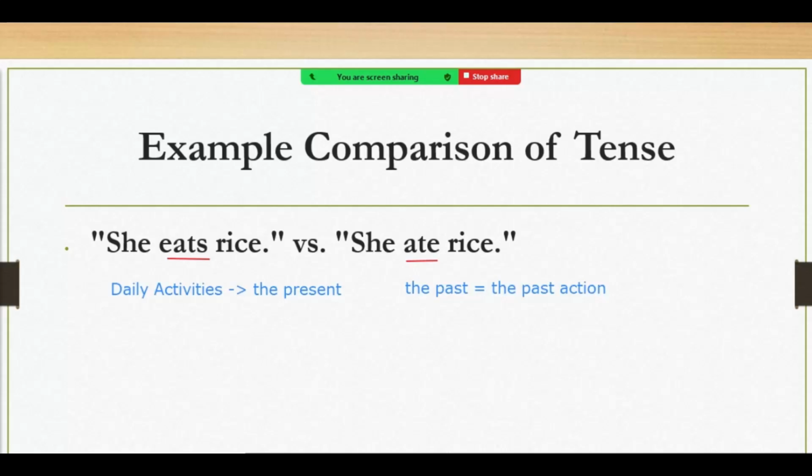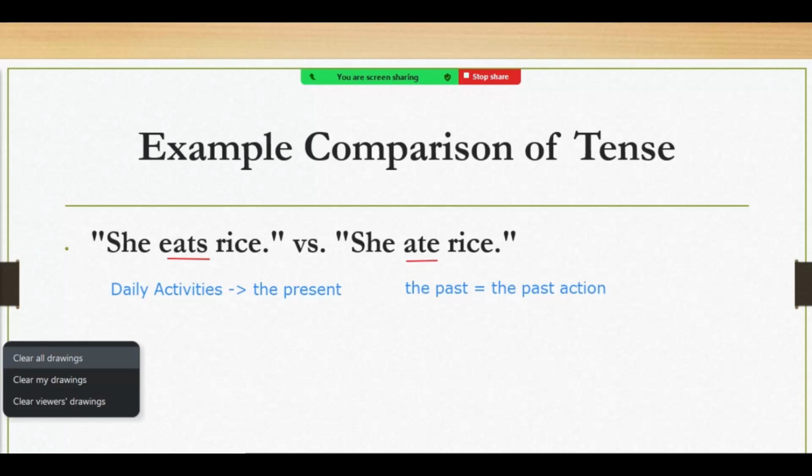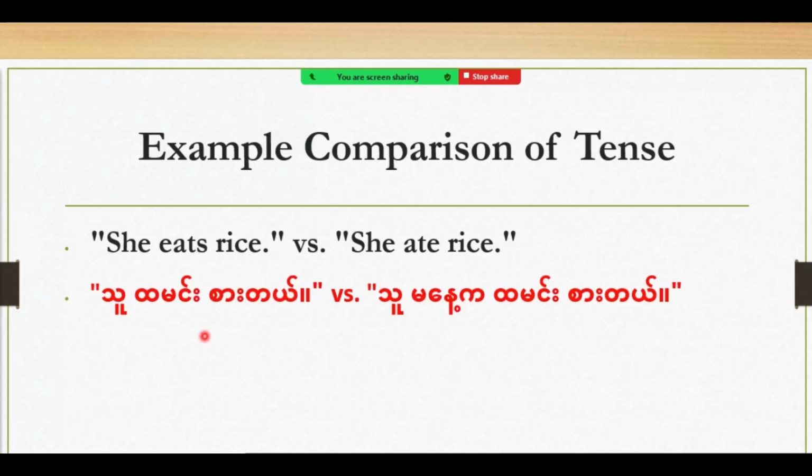Now let's look at the Burmese language. In our language, generally speaking, or normally, we don't change the verb, but we use the past time expression. If I speak a little faster, please remind me, okay? I will slow it down. Let's go to the next slide. Here we go. So this is talking about the present or the thing that a person normally does in Burmese, in our language. Here we have the same thing.